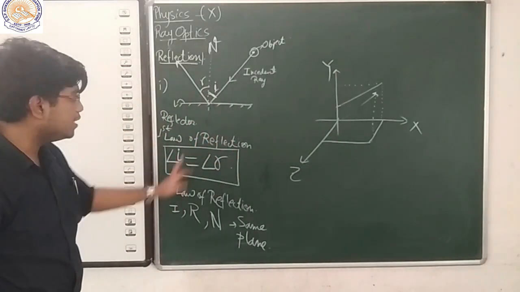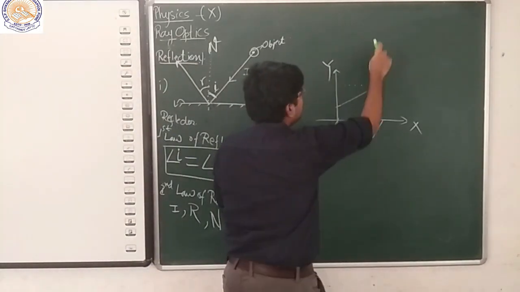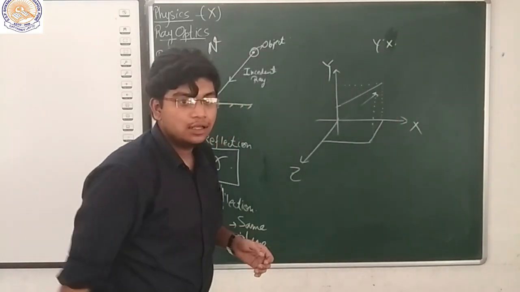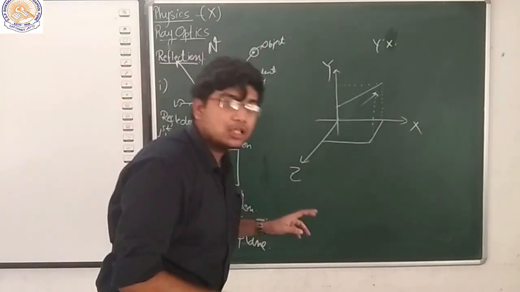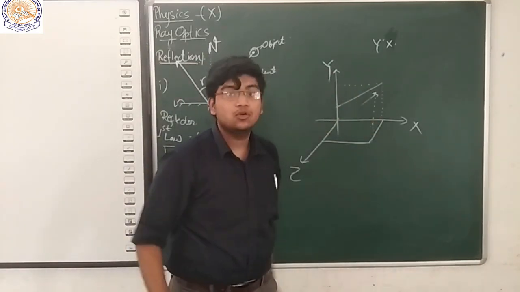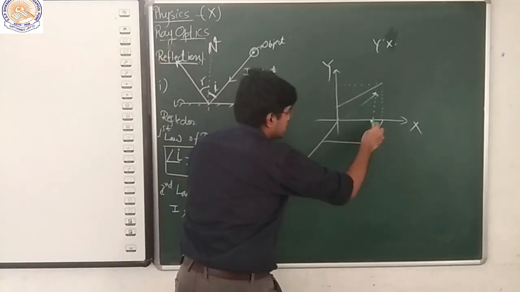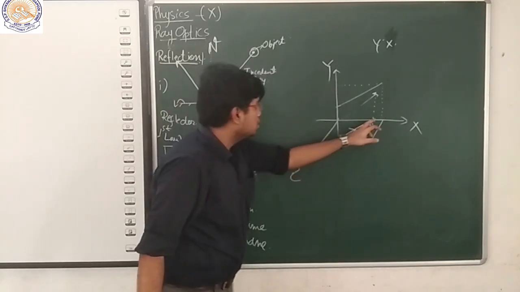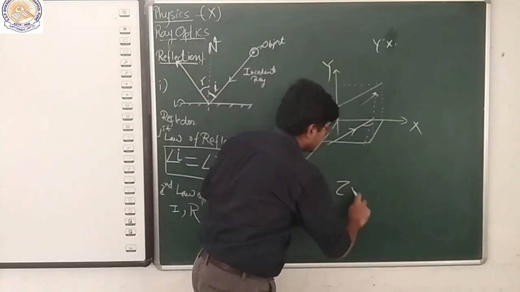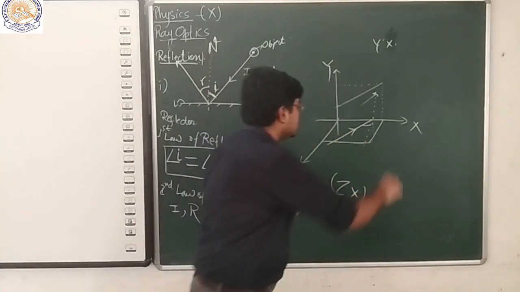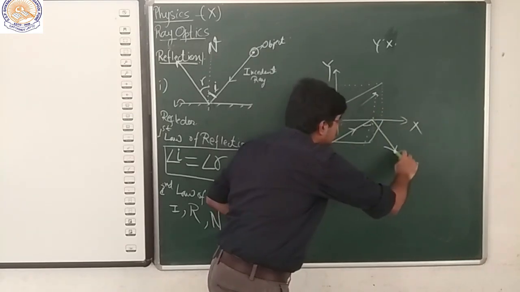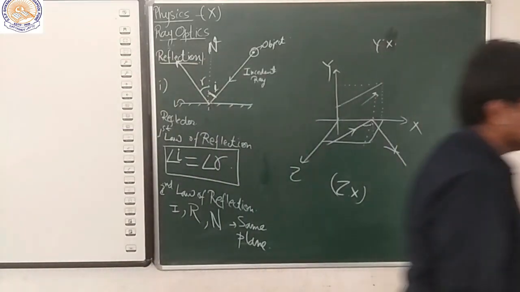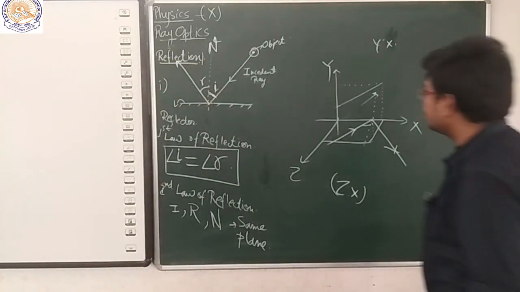If the light is incident on the xy plane, then the reflected ray will also move through the xy plane only. If the incident ray lies on the zx plane, then the reflected ray would also lie on the same plane. Okay? So these are the two laws of reflection.